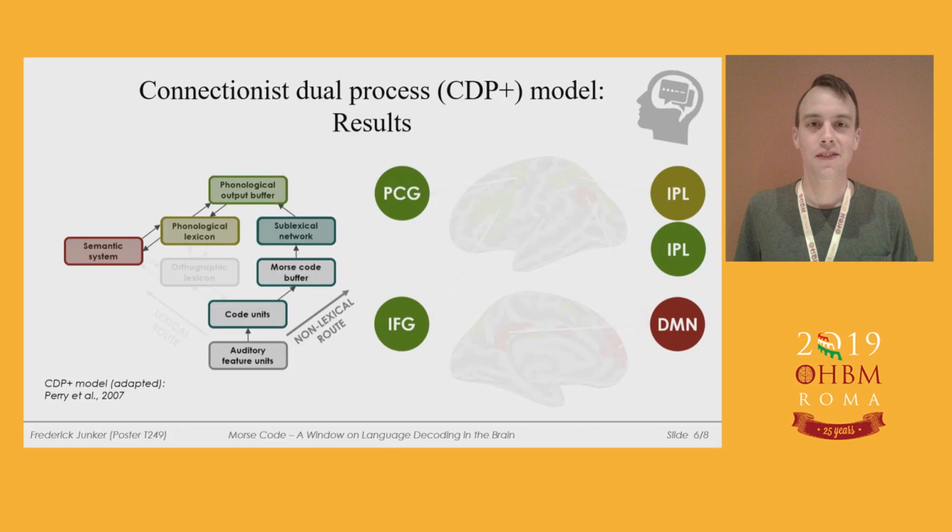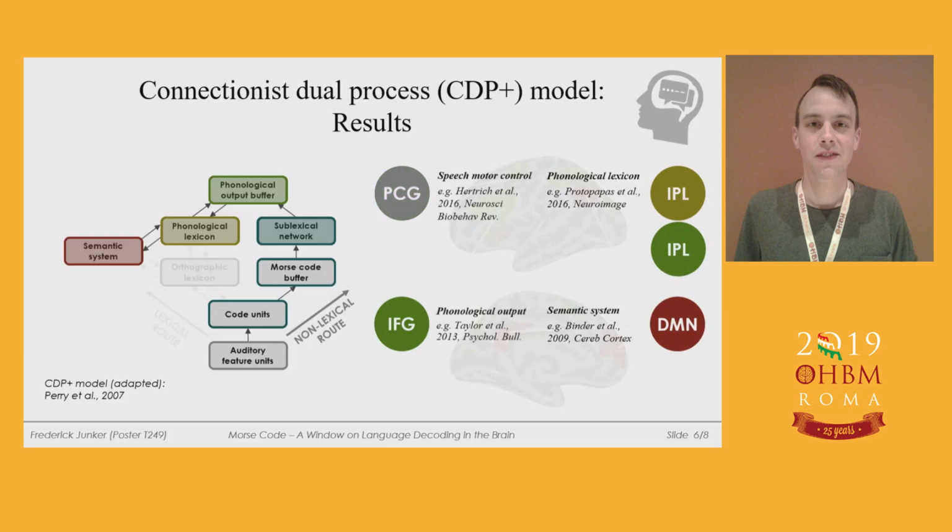By checking the literature, a labeling for specific regions is possible with different solutions. There's great evidence that the semantic system highly overlaps with regions of the default mode network, and that indeed the inferior parietal lobe is involved in the phonological lexicon. Based on the literature, we can also conclude that the motor area is more involved in speech motor control and silent articulation during reading, while the inferior frontal gyrus can be related to phonological output computation.